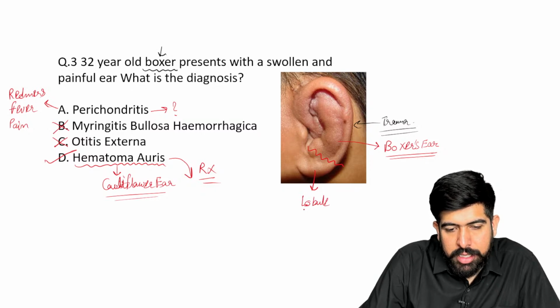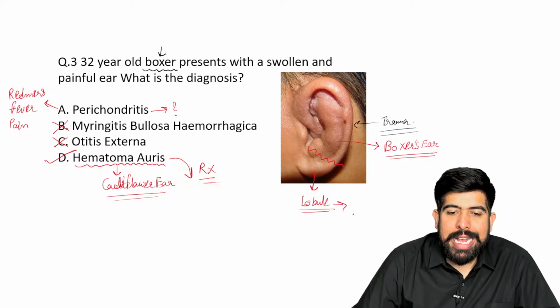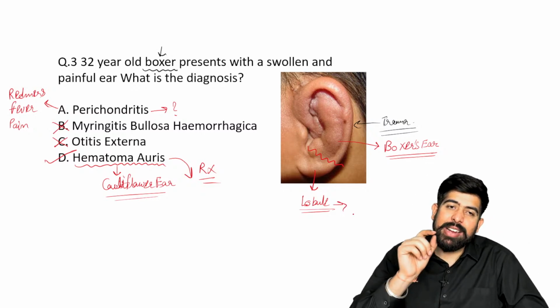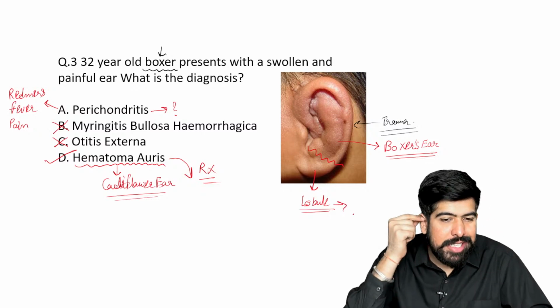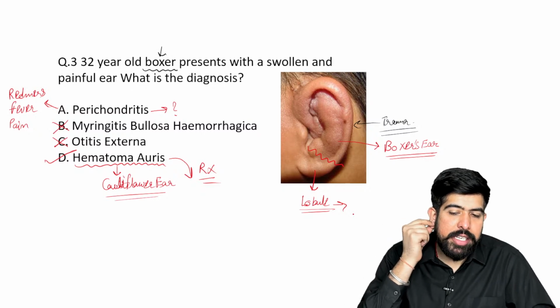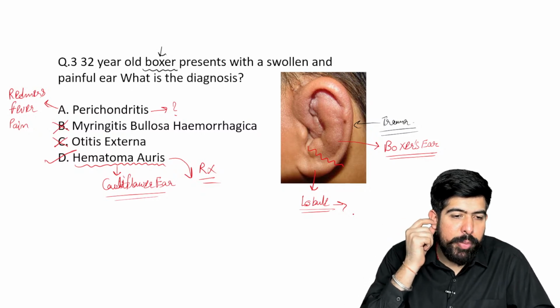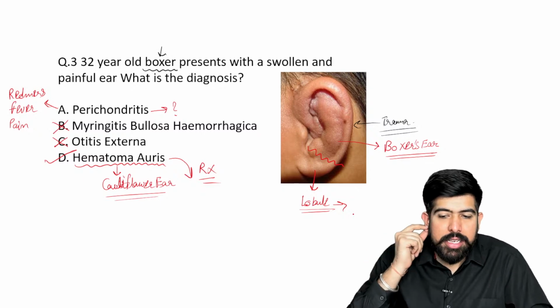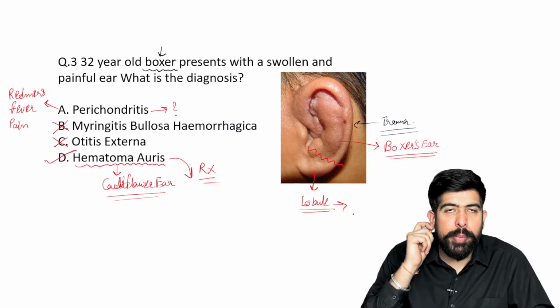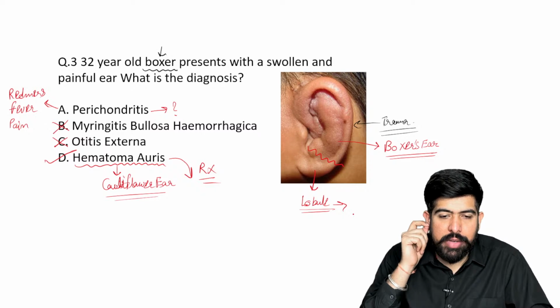I'm talking about perichondritis here, guys. As the name clearly mentions, it is cartilaginous. Can you tell me, is there a cartilage part in the lobule? Can you tell me in the chat box? Is there a cartilage part inside the lobule? Can you see? Can you touch and feel it?